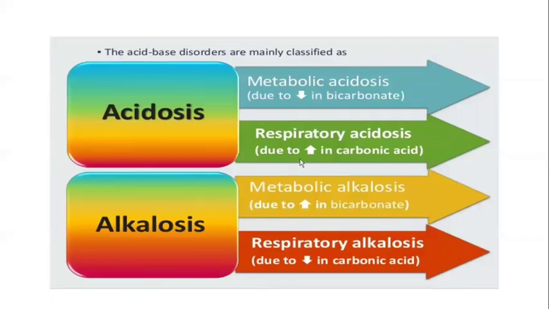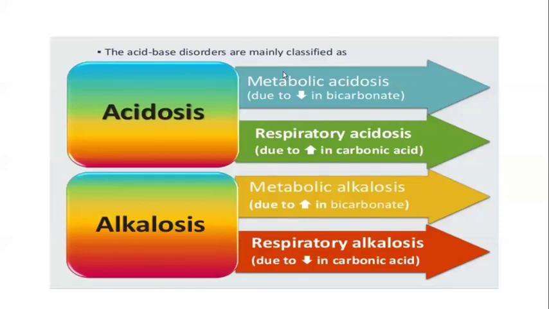When there is an increase in carbonic acid, that is H2CO3, it is a respiratory cause. Then in metabolic alkalosis, there will be an increase in the bicarbonate. The primary problem is excess bicarbonate, whereas in respiratory alkalosis, there will be decreased carbonic acid. So this is the introduction regarding the four acid-base disorders. We will see them one by one.